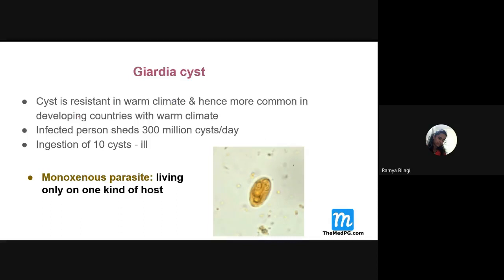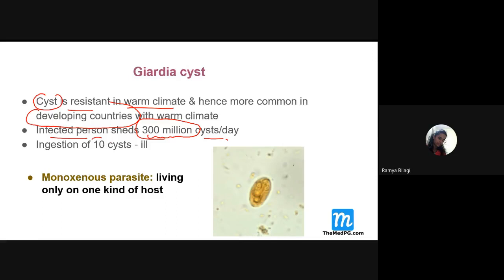Now, one more thing you have to remember here is that the cyst is resistant in warm climate, and hence it is more common in countries like India, the developing countries where the climate is very warm. And very important is that an infected person will shed nearly 300 million cysts per day.